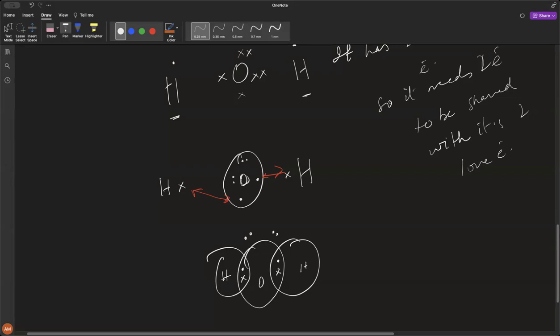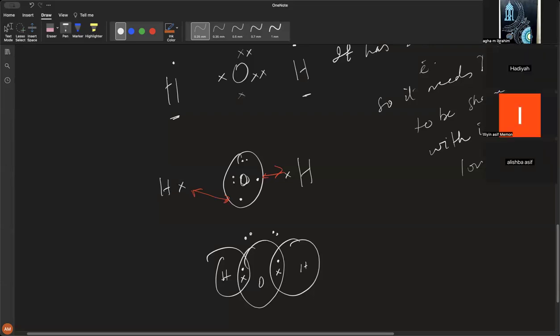So how many pairs are they sharing? Alishba, how many pairs are they sharing? How many pairs is oxygen sharing with one of the atoms? One atom only. I'm not able to hear you, so can you speak louder? Two. How many electrons are they sharing? Two electrons. And how many pairs are they sharing?